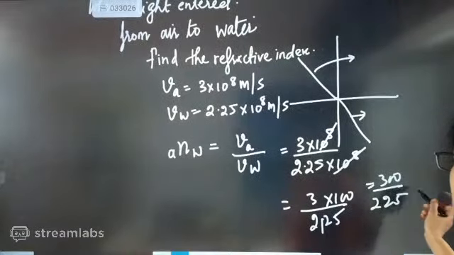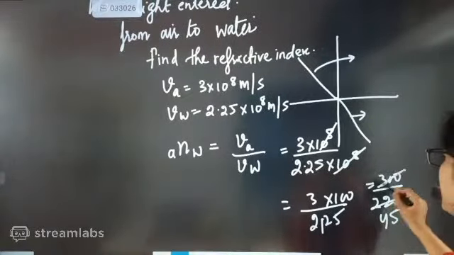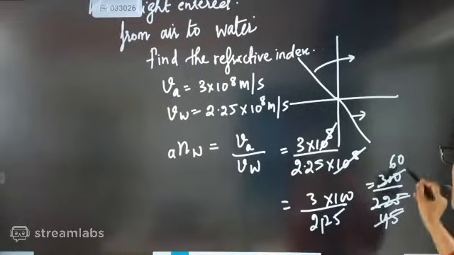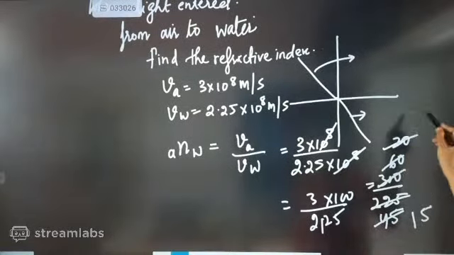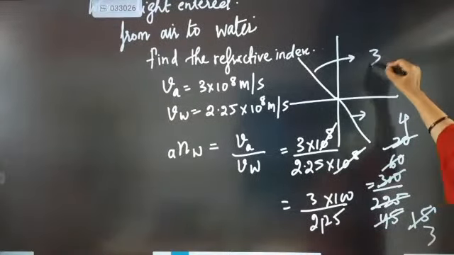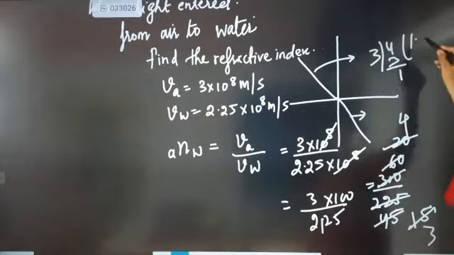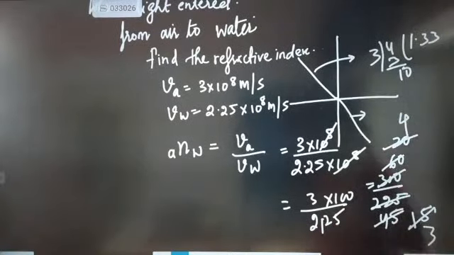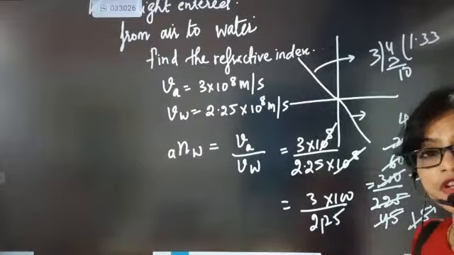If you solve this, 5 4s are 20, 5 5s are 25, 5 6s are 30, then 3 2s are 6, 3 1s are 3, 3 5s are 15, then 5 4s are 20, 5 3s are 15. So dividing, we get 1.33. So here the refractive index will be 1.33, and it is always fixed.